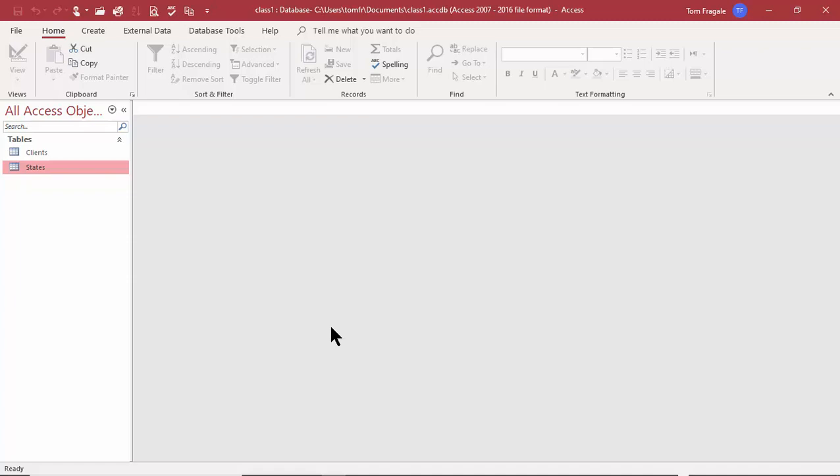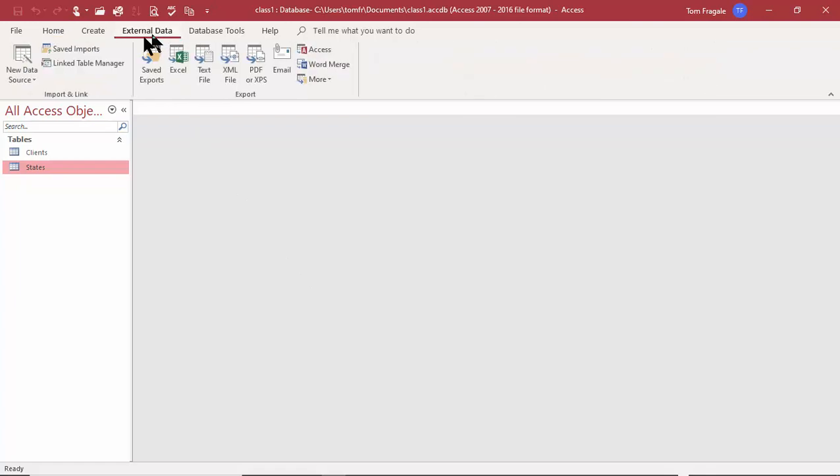So far, we've been able to make the tables from scratch, but a lot of times you already have existing data, and you want to be able to import that existing data into your Access database. So let's see how we can do that. In this case, I'm going to pick on the External Data tab, and then we'll pick on New Data Source.